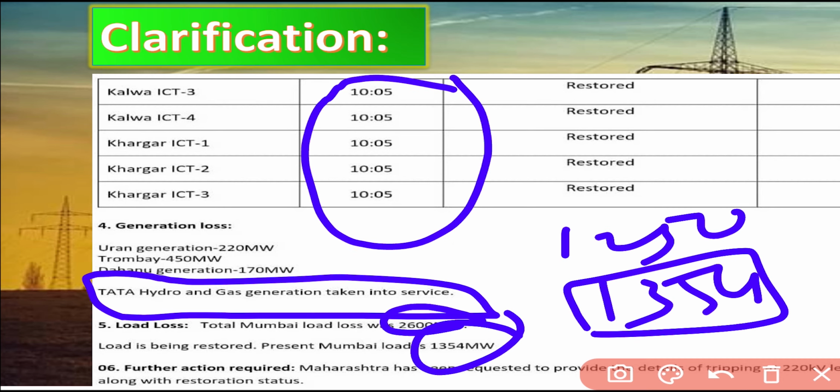So this is the sequence of events that happened in Mumbai. The main reason was load drop because of conductor snapping. One line tripped, and another had an R phase fault. So both lines tripped, and in total around 1250 load got tripped.